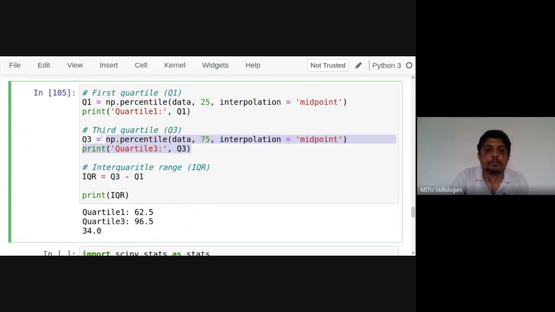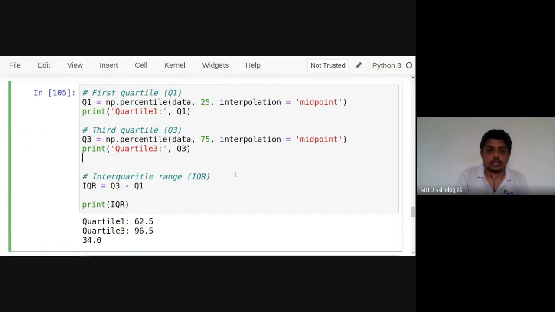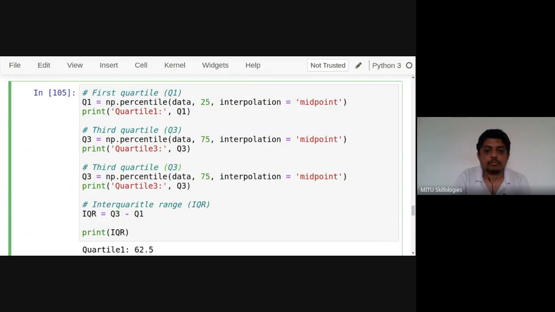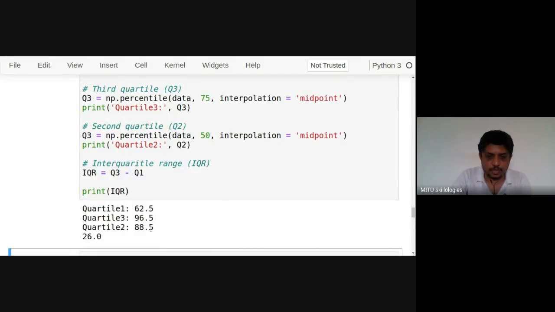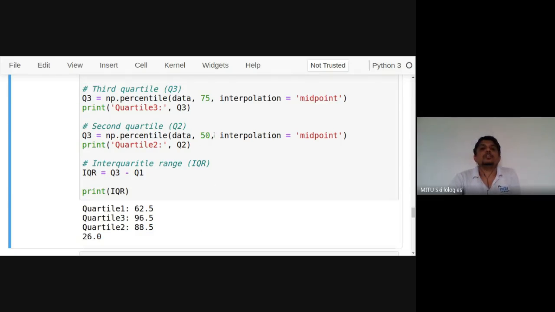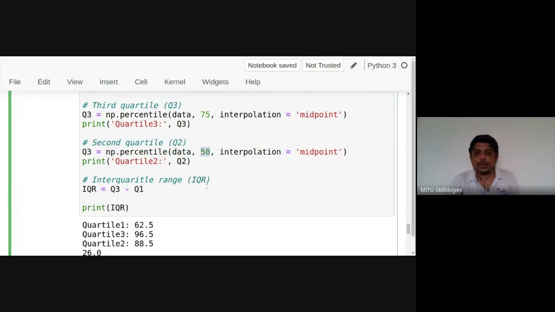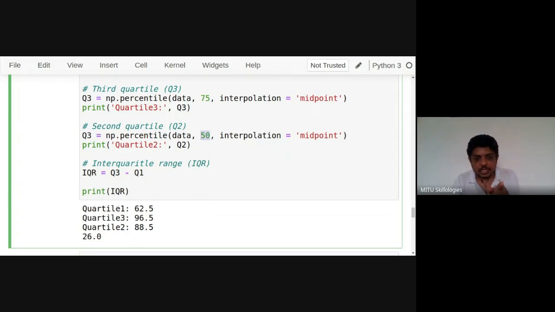And in the same case, if you want to find the median or second quartile, we can use Q2, the second quartile. I'll share this data with you also, because it can be easily understood by practical. This is quartile 2, which is exactly the median, 88.5, the 50% quartile. At the midpoint, we just identify the percentile. This is quartile 1 and quartile 2 calculated. This is how we have seen it mathematically.